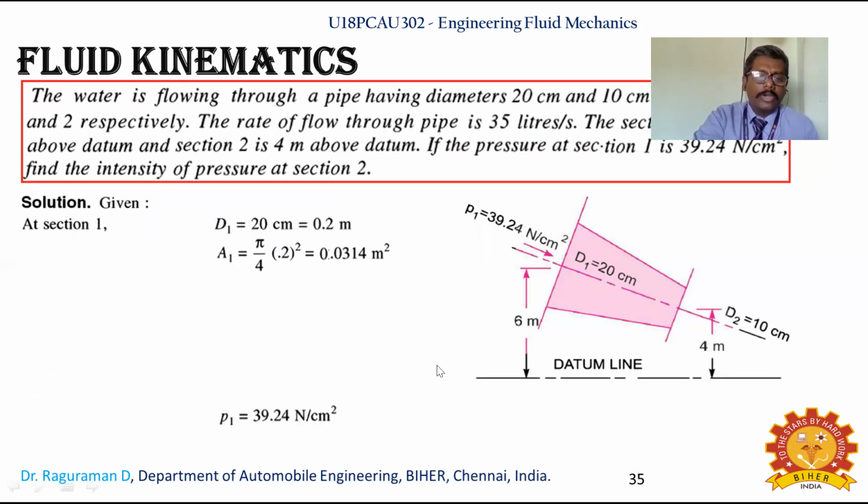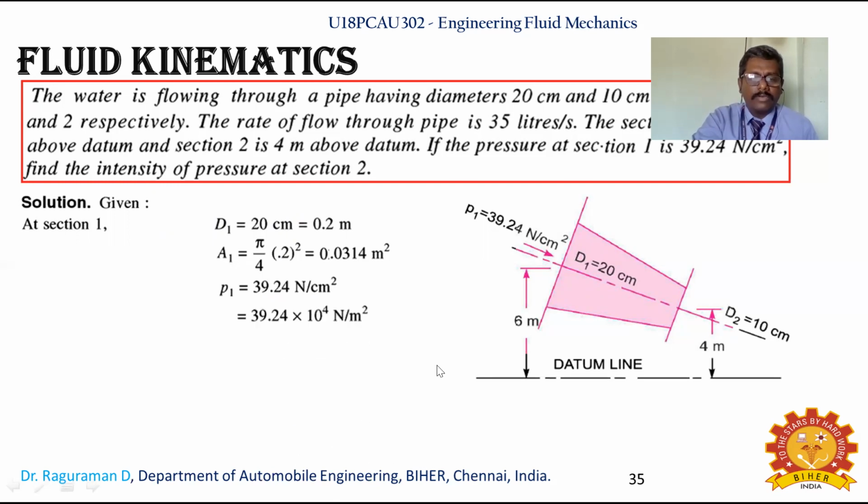You identify D1, A1, and P1 is already given in the problem. The only thing is P2 is not given. P1 is given in the problem, but in centimeter square, as I already mentioned. Whatever is given in centimeter or mm, you have to make it into meter. That conversion only is done. Centimeter square to meter square, making the conversion is not so tedious.